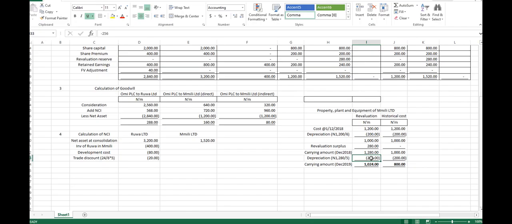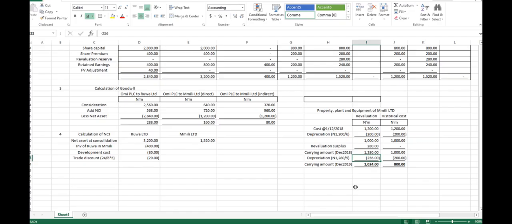Okay. Because ordinarily, if Emily was using the normal historical cost, there would have been nothing like this 280 revaluation surplus in the first place, and then there will be no need for this 256, right?